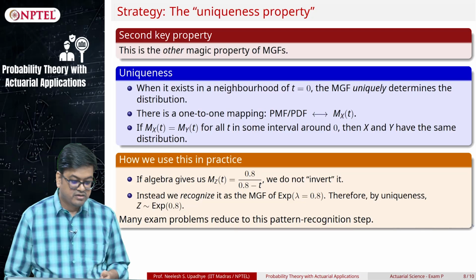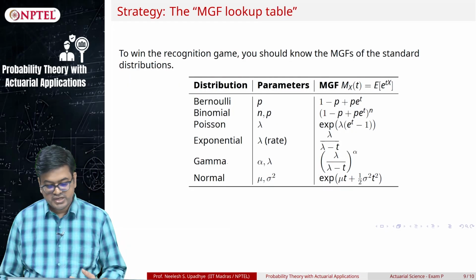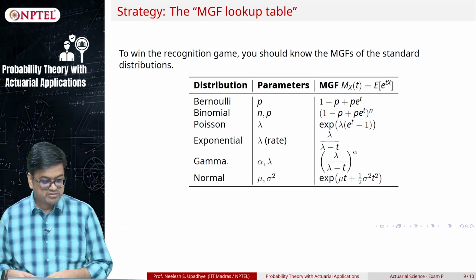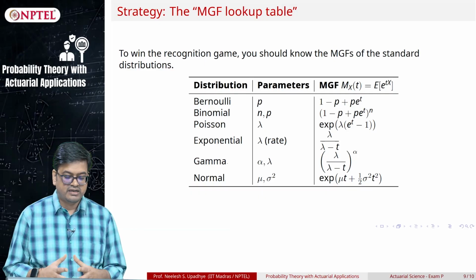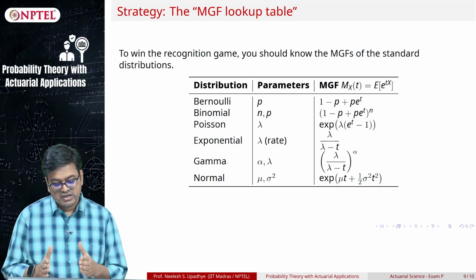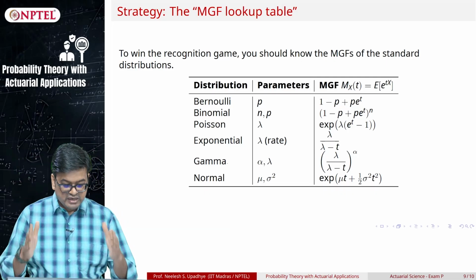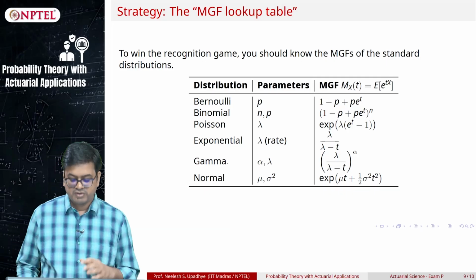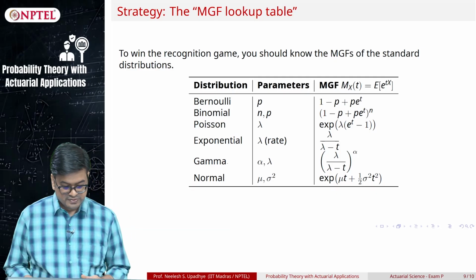For that we need to actually understand how the parameters of our standard distributions are connected with the MGF. So this is a table which we plan to derive in the next class, and we will have exact mastery over the recognition game. We will have this MGF lookup table handy for ourselves, right.